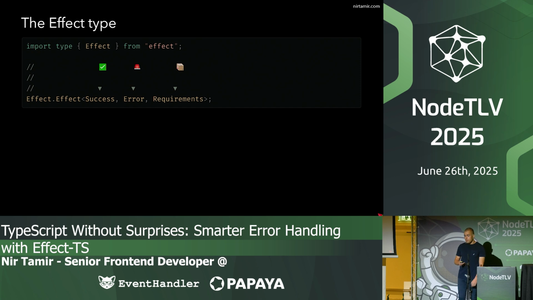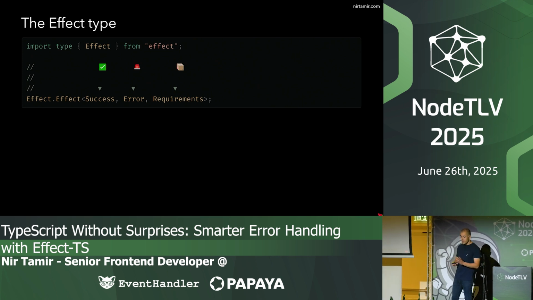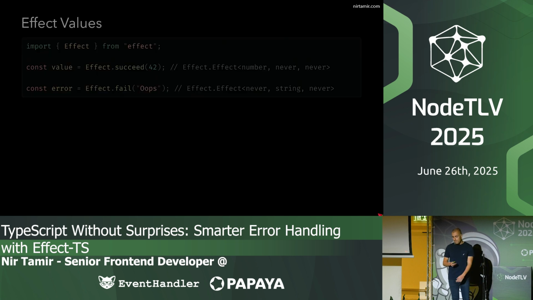Let's start with the Effect type. It accepts 3 generics: success, errors, and dependencies. Success is like the return type in TypeScript. When everything goes right, this is the return value. Error is what it returns if things go wrong. And requirements are the dependencies required in order to run this function.